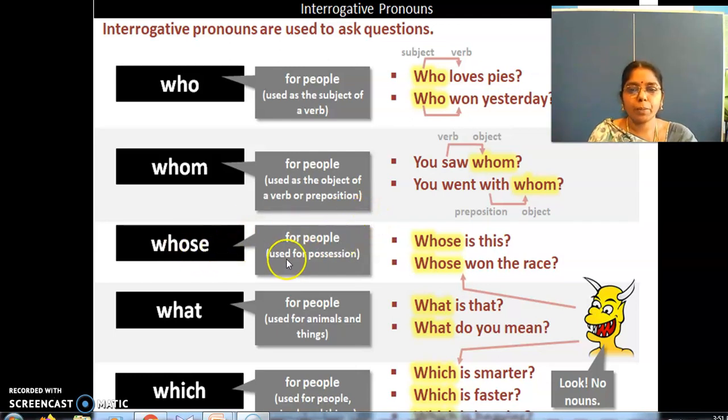Whose is for people, used for possession. So this happens daily in our class. Whose pencil is this? Whose pen is this? Whose chalk piece is this? Whose box is this? All these questions we will raise, right?